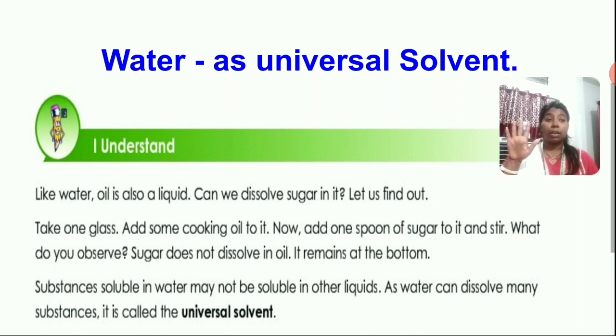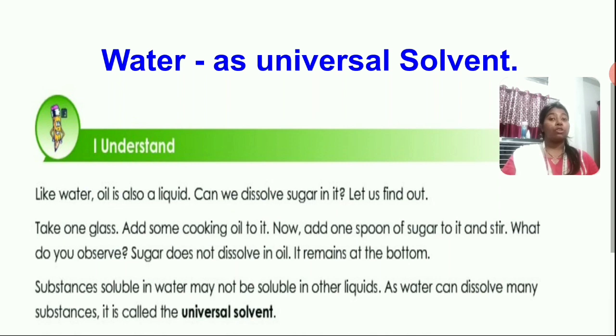Like our activity with sand and water, when we tried to mix sand with the water, it didn't dissolve, but settled at the bottom. So the sugar and the oil will do the same thing. Now see here. Substances soluble in water may not be soluble in other liquids.